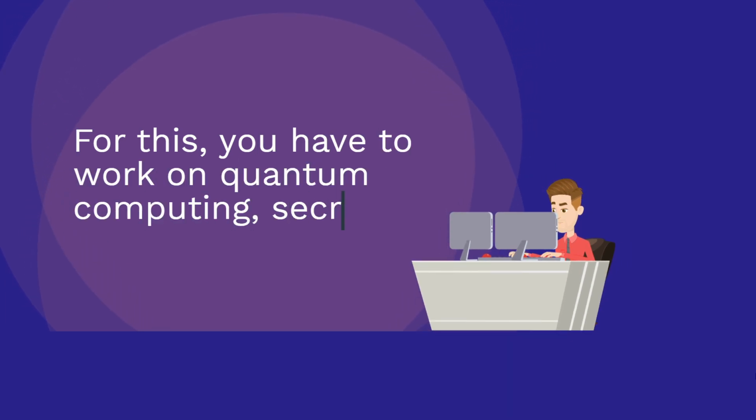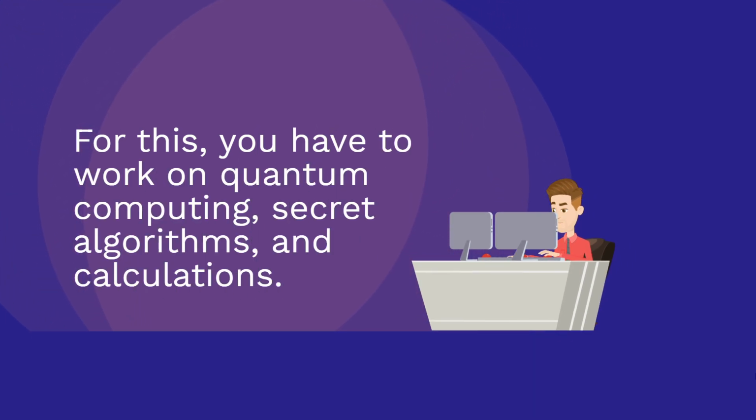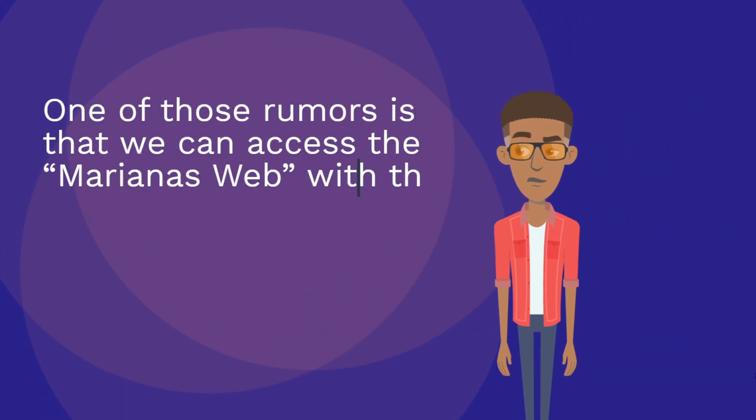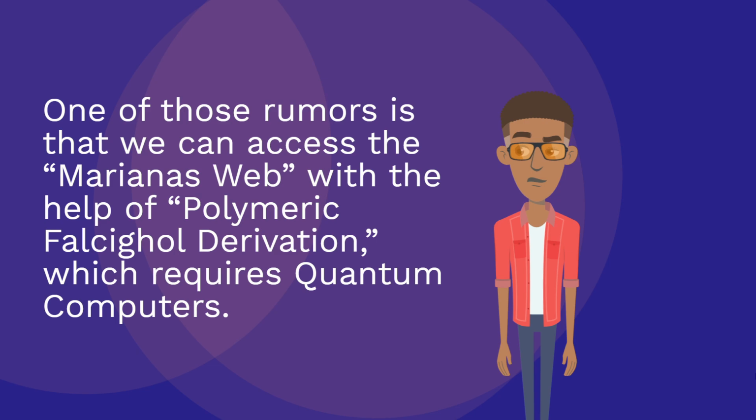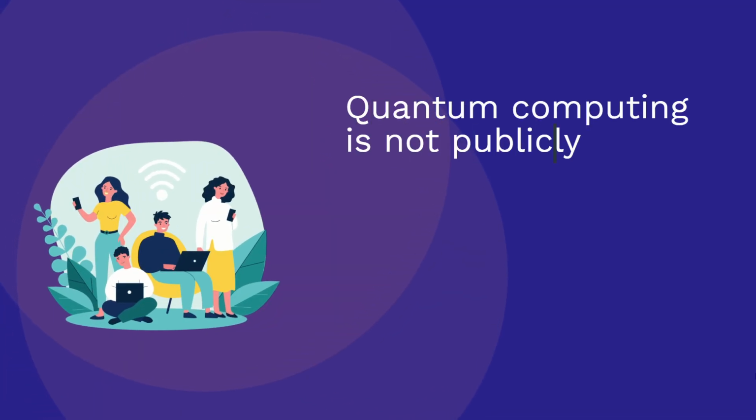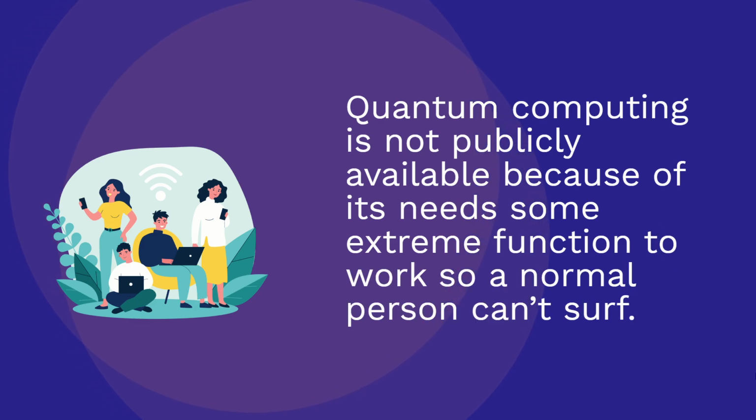For this, you have to work on quantum computing, secret algorithms, and calculations. One of the rumors is that we can access the Mariana's Web with the help of polymeric falcon derivation, which requires quantum computers. Quantum computing is not publicly available because it needs some extreme functions to work, so a normal person can't surf.